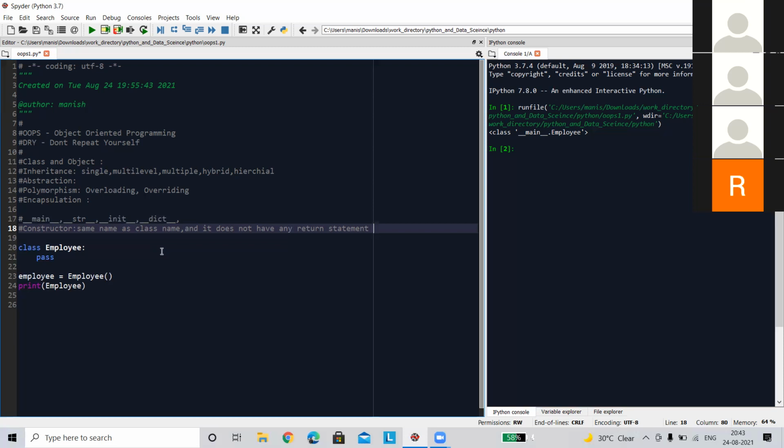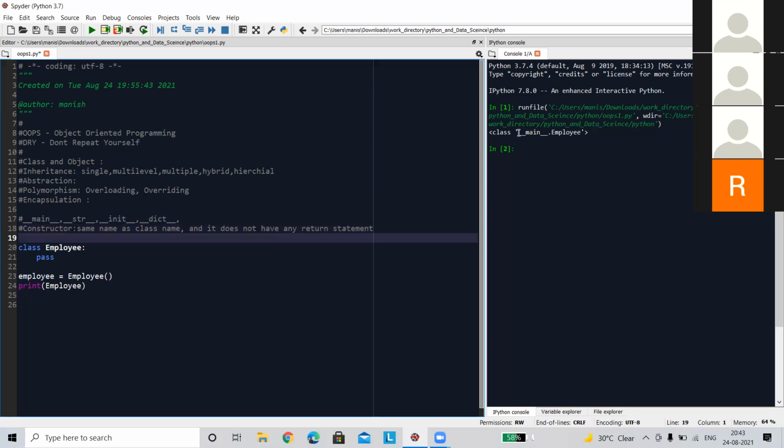A constructor always returns, because a constructor is also a function, and from the definition, a function always returns a value. So a constructor returns the reference of the object. Remember this. If somewhere it is written that the constructor does not return any value, that is not completely true. A constructor returns a value, but it does not have any return statement attached with its definition.